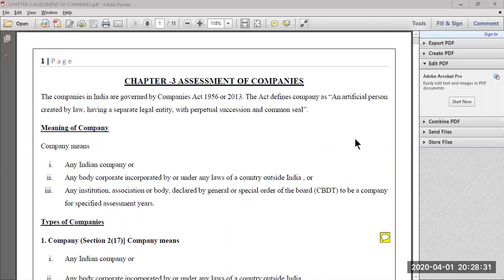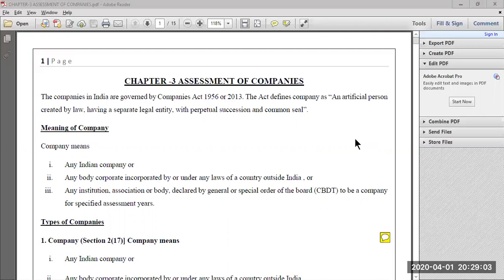Assessment in simple words means a procedure through which you find out the total income of the company as well as the tax liability of the company. That means in the previous year the company would have earned a certain amount of income which may fall under different heads of income, like income from house property, income from capital gain, income from other sources, or income from business or profession. So except under the head salaries, if there is any income from the other four heads of income, you club it together and find out the gross total income.